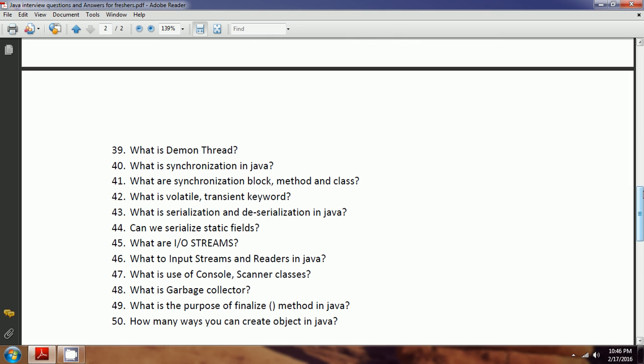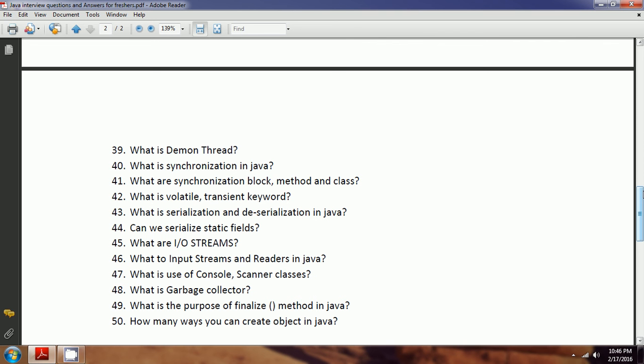So the JVM always gives the priority to the user threads. Whenever it feels free, then it is going to run the garbage collector thread. So how do you set a daemon thread? You set daemon equal to true, then automatically it will become a daemon thread. What is synchronization in Java?